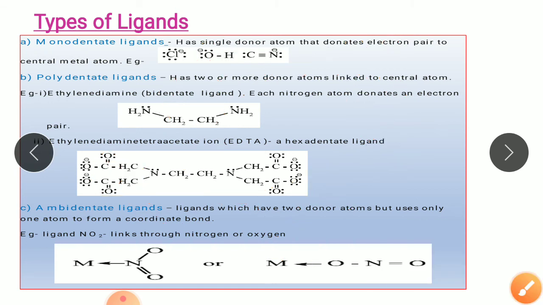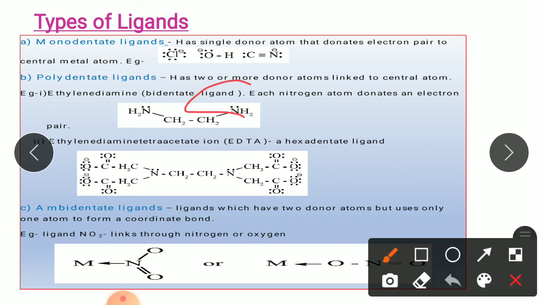Now the next type of ligand is ambidentate ligands. Ambidentate ligands are the ligands which have two donor atoms but use only one of them to form the coordinate bond. For example, NO2 minus, that is nitrite ion. Now here both nitrogen and oxygen can donate their pair of electrons. But at a time only nitrogen can donate its pair of electrons, or oxygen can donate its pair of electrons. So only one of them will donate its pair of electrons.